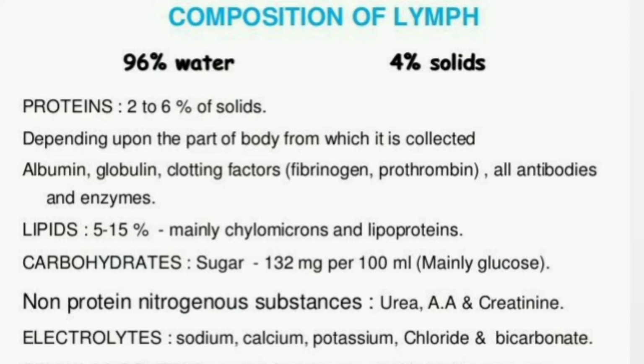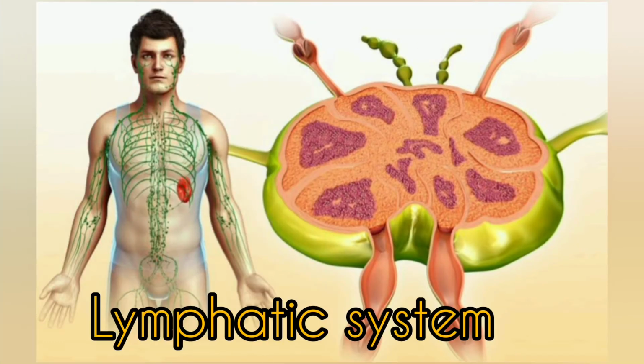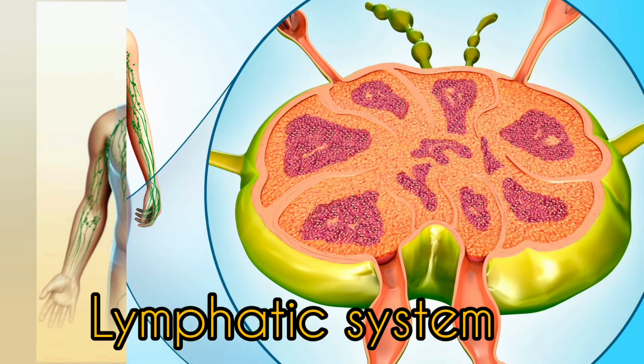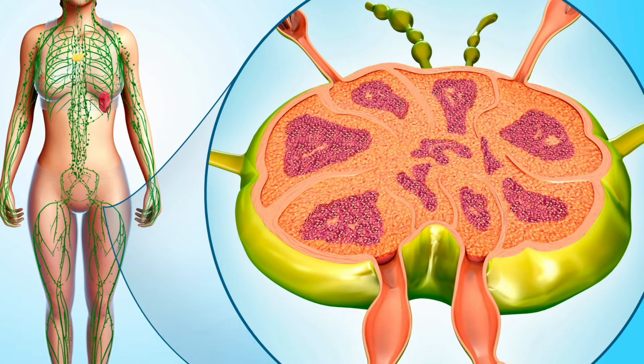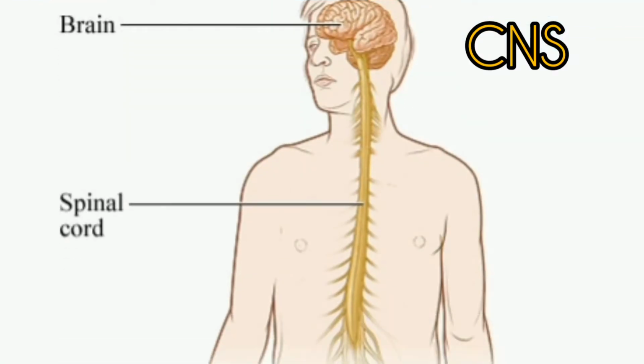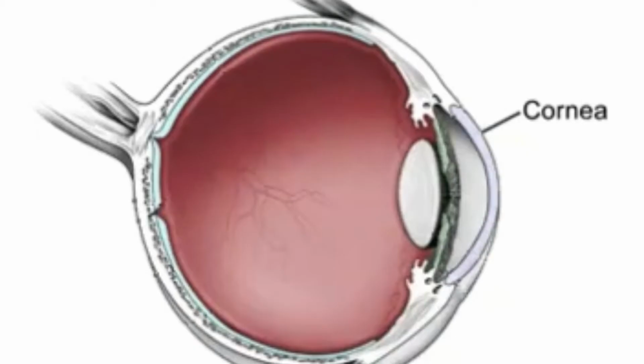Now let's move on to the lymphatic system. It is an elaborate network of vessels which collects the interstitial fluid or tissue fluid along with some protein molecules, and drains it back into the major vein. The lymphatic vessels are present in all tissues except the central nervous system and cornea.